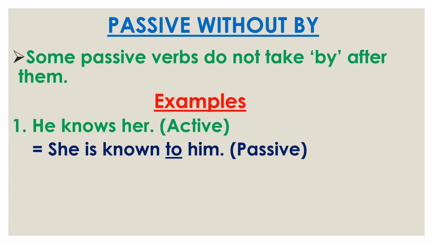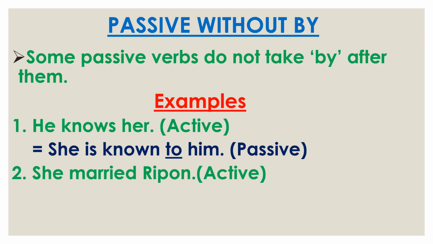Then knows, the main verb, is in present tense, so we use is. Then the third form of know, that is known, and after known it always takes to, not by. Then he changes into him. So look at this: known to. So after know it always takes to, not by. That's why it is called passive without by.